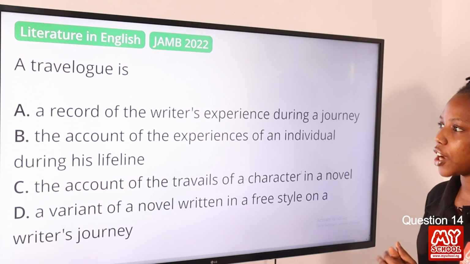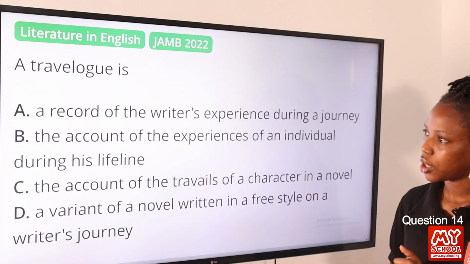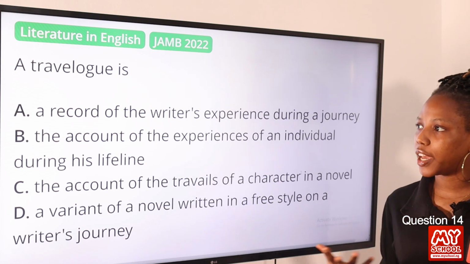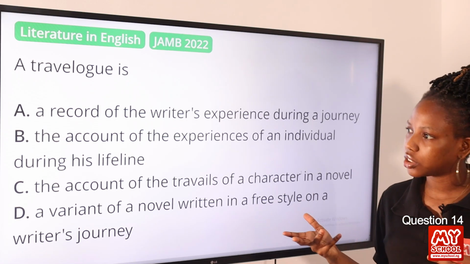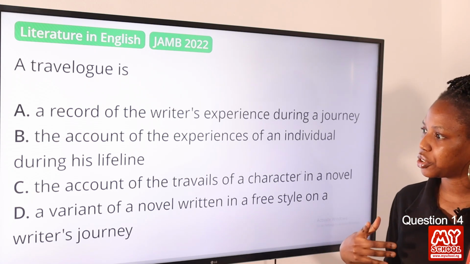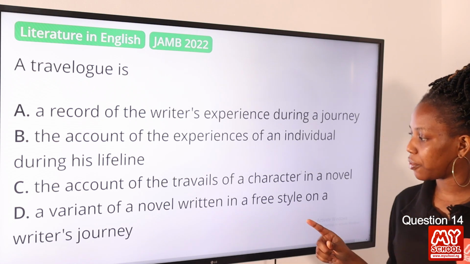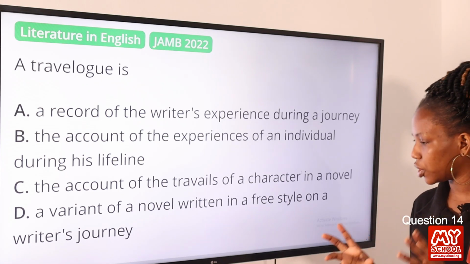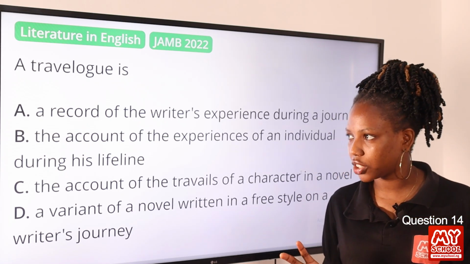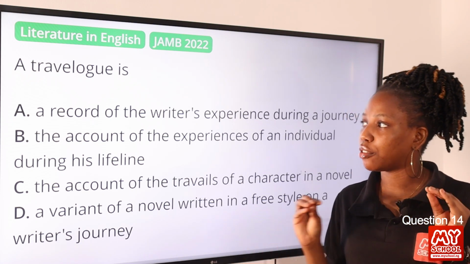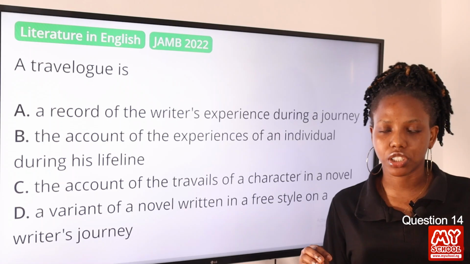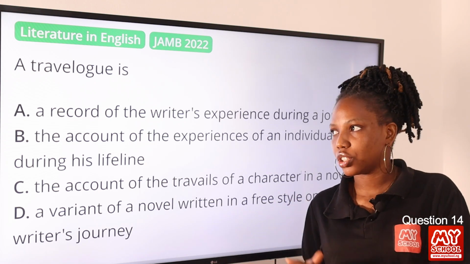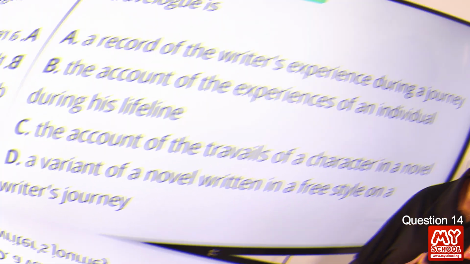Question 14. A travelogue is a book about the places visited or experienced by a writer. A, a record of the writer's experience during a journey. B, the account of the experiences of an individual during his lifetime. C, the account of the travels of the character in a novel. Option D, a variant of a novel written in a freestyle on a writer's journey. The best answer to this question is option A, a record of the writer's experience during a journey. So the journey is important as well as the writer's experience throughout that journey. So option A is the final answer to this question.